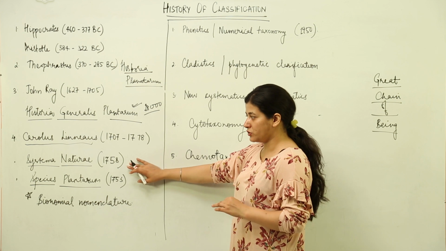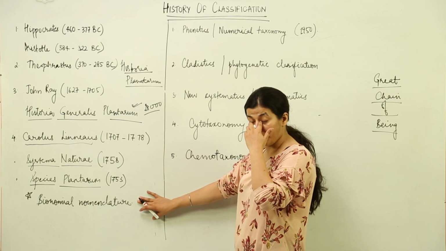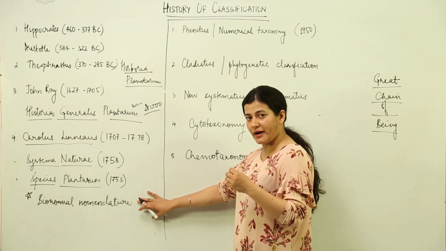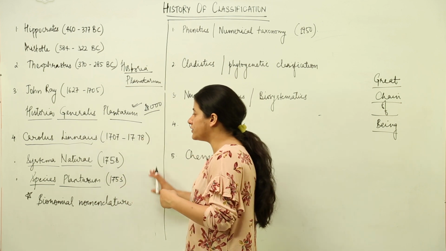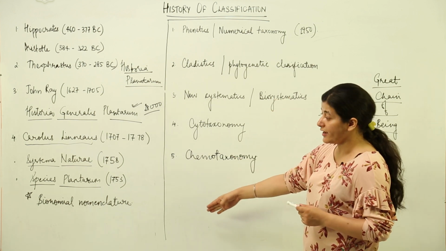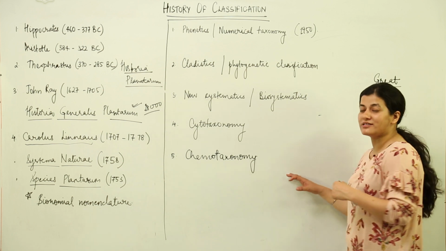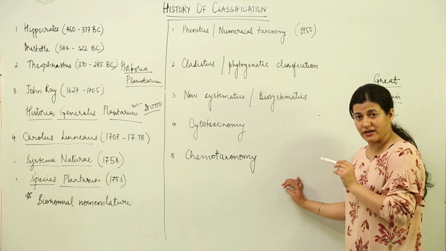In his books he had mentioned a peculiar thing, that was binomial nomenclature. Before he mentioned binomial nomenclature, the nomenclature that was practiced was polynomial nomenclature, and then he altogether changed the classification concepts and introduced binomial nomenclature. At the same time, the artificial system of classification was replaced by a natural system, all thanks to Carolus Linnaeus.